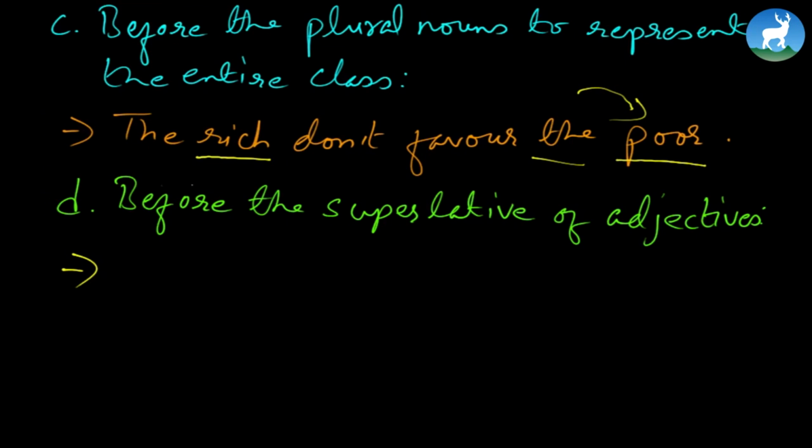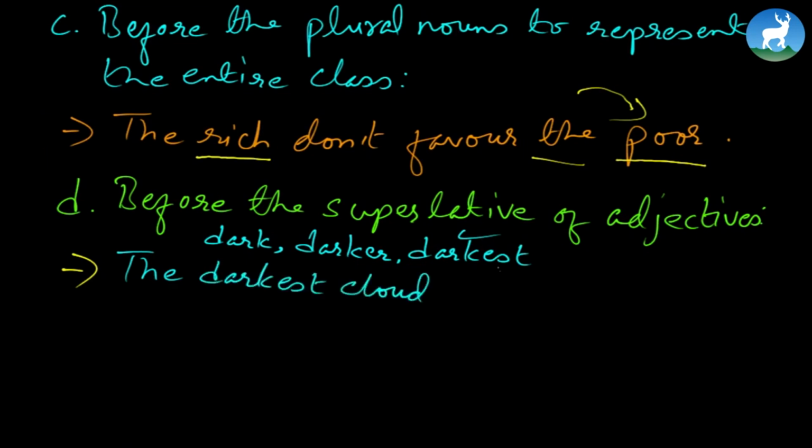All right. So here you go. See, dark is positive, darker is comparative, and darkest is superlative. That's why before superlative, we always use the. The darkest cloud has a silver lining.